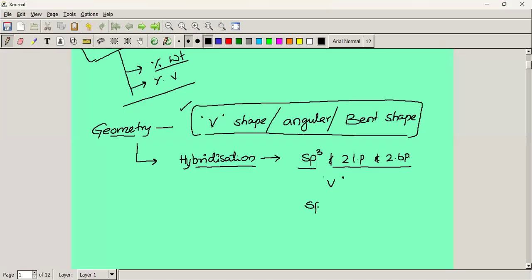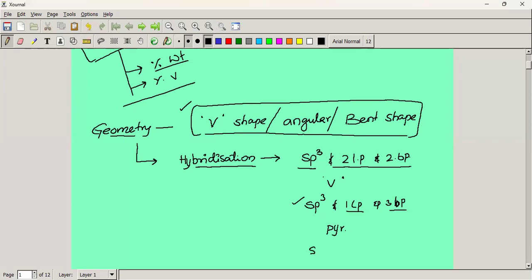If the hybridization is sp3 and it has one lone pair and three bond pairs, what is the geometry? Pyramidal, trigonal pyramidal geometry.